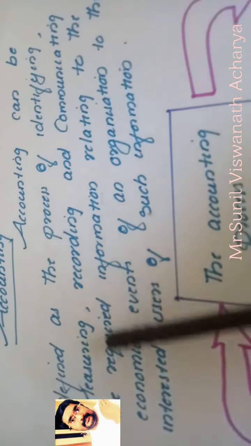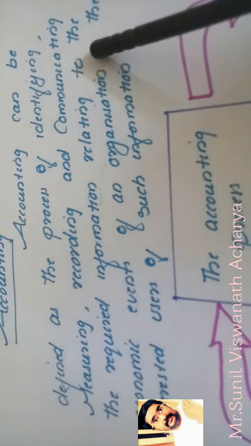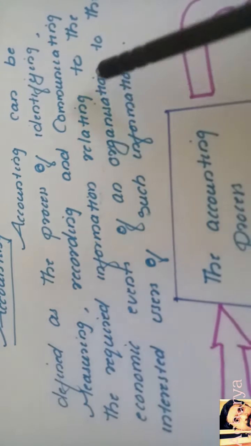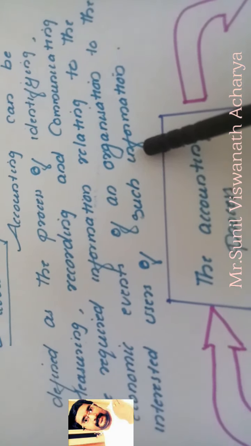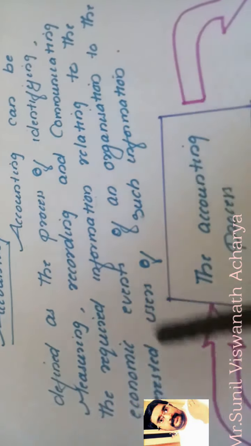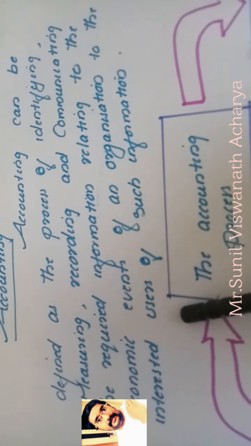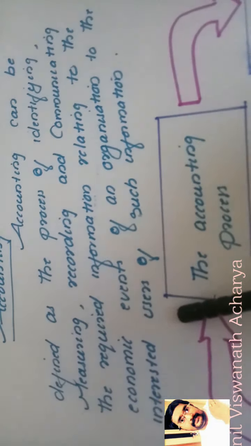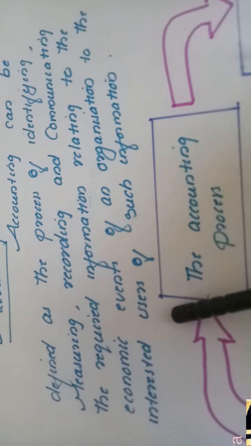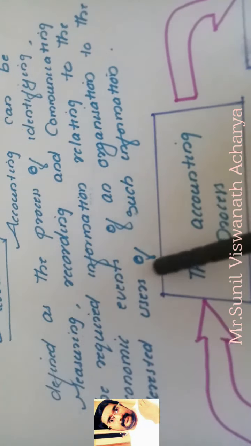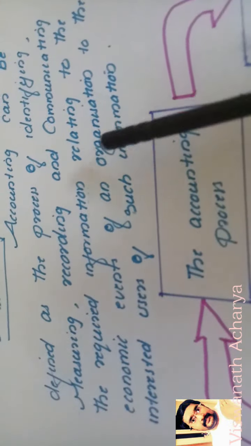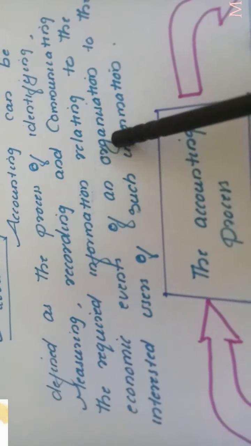And we have to communicate the required information related to economic events of an organization to whom? To the interested users of such information. Who are the interested users? External users and internal users. Who are external users? Who are outside the organization, like a bank, income tax authorities, sales tax authorities, from whom we are borrowing money, that is creditors and all. So to whoever need, we have to communicate the information with them.